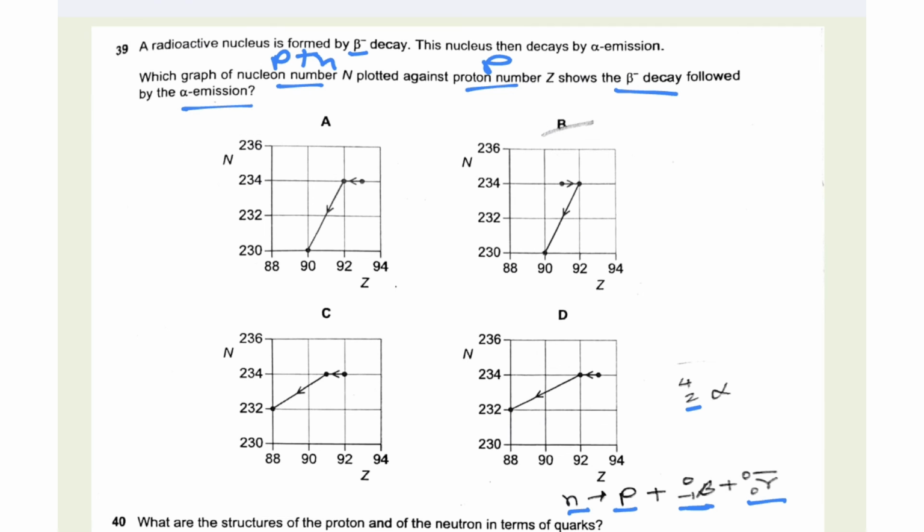First of all, beta minus decay occurs, that means a neutron changes to a proton, so the proton number must increase by 1. Here we can see that the proton number increases by 1. Then as alpha decay occurs, the proton number decreases by 2 and the neutron number decreases by 2. So the proton number decreases by 2, that is from 92 to 90, and the nucleon number, that is the proton plus neutron number, decreases by 4. In this graph, the nucleon number decreases by 4, that is 234 to 230, and the proton number decreases by 2, so this is the answer.